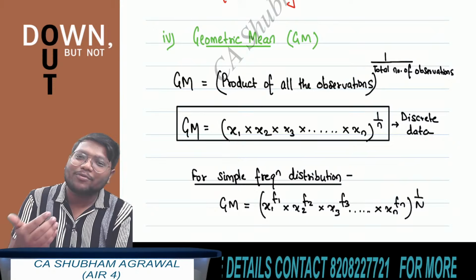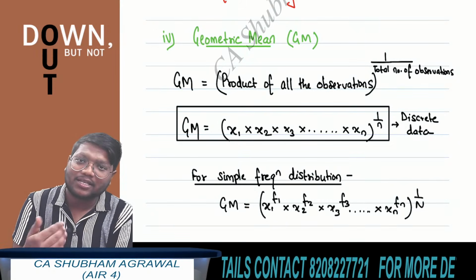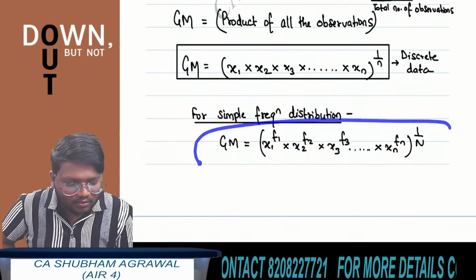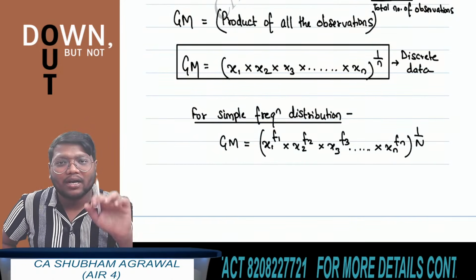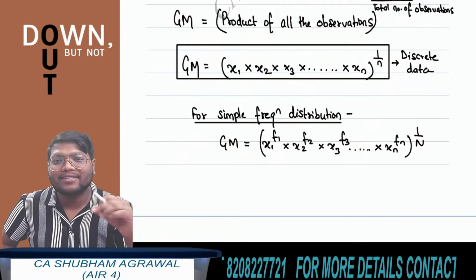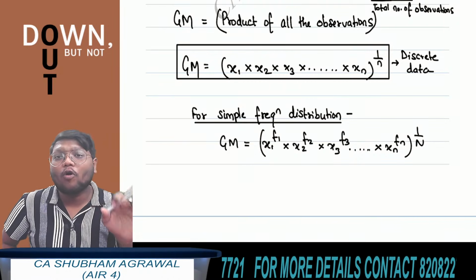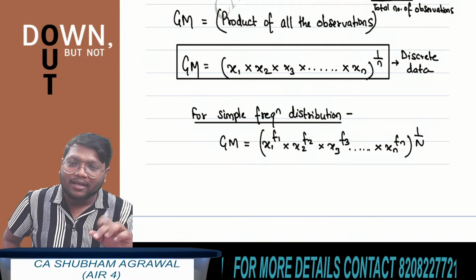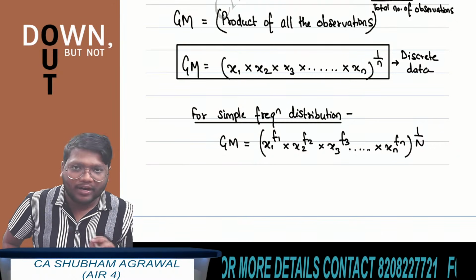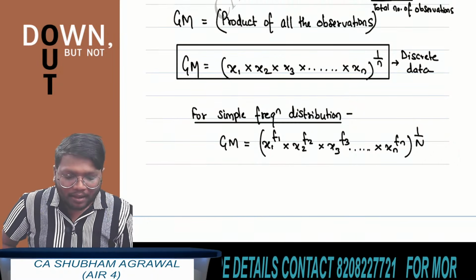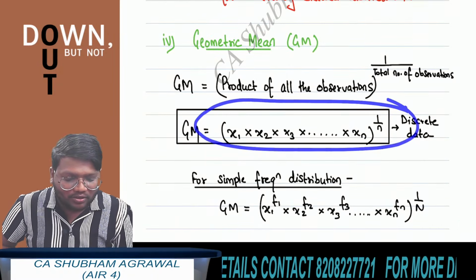If frequency distribution is given, then how to find geometric mean? The formula becomes now x1 to the power f1 multiplied by x2 to the power f2 multiplied by x3 to the power f3 and so on till xn to the power fn whole to the power 1 by capital N, and capital N is what? Summation of frequency. There is very less chance of asking question based on this formula, but they can ask a simple question based on this result.